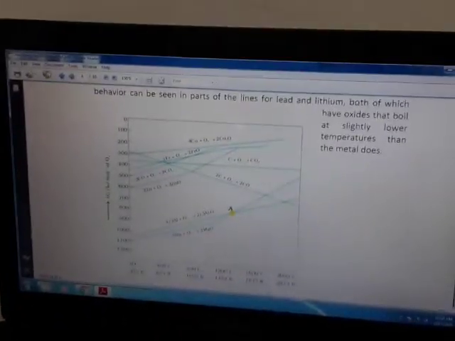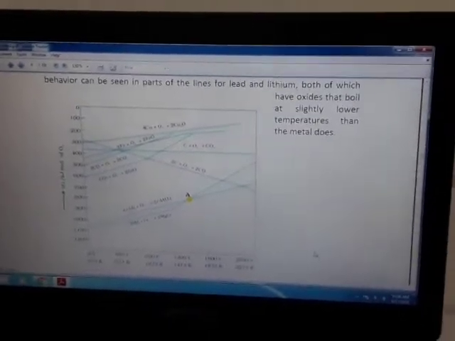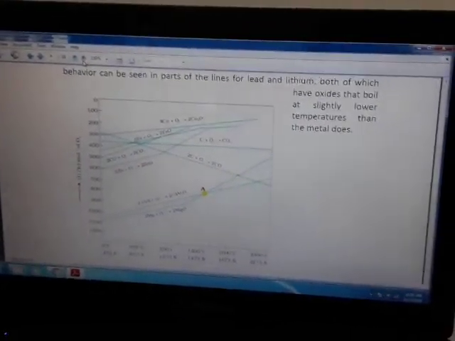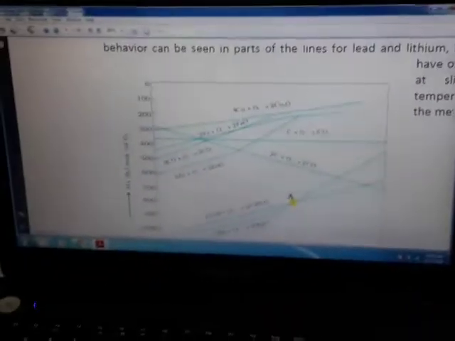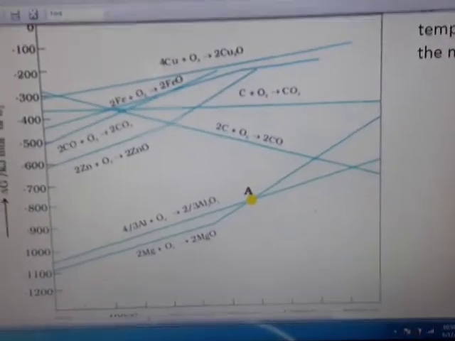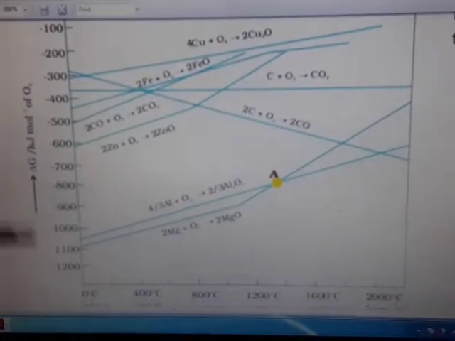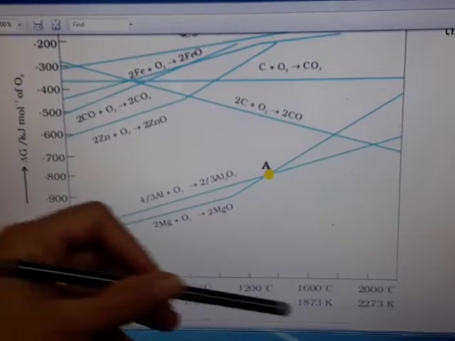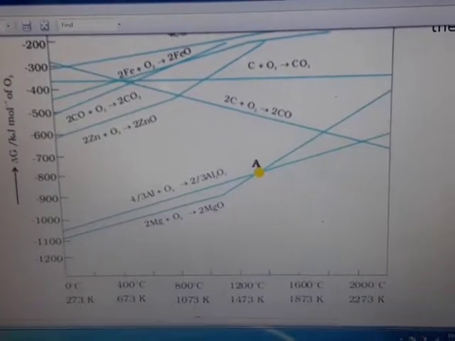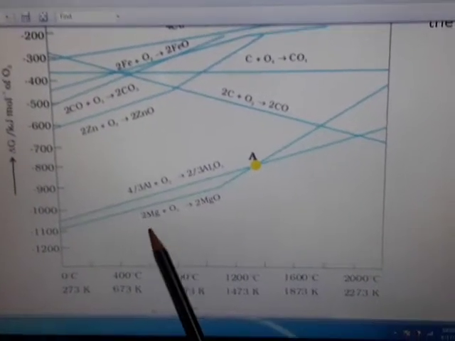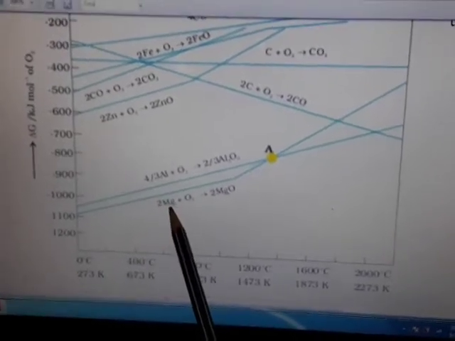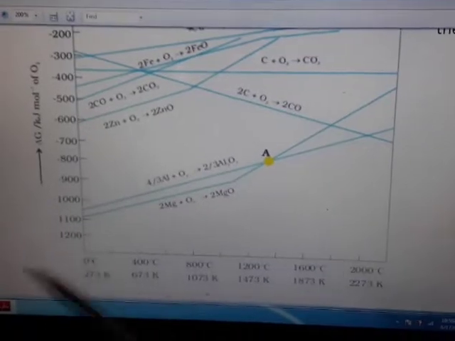So what this gentleman, the chemist, did, he plotted the Gibbs free energy of all the metals at different temperatures to get an idea of how the metal combines with oxygen to give metal oxides and how they behave.